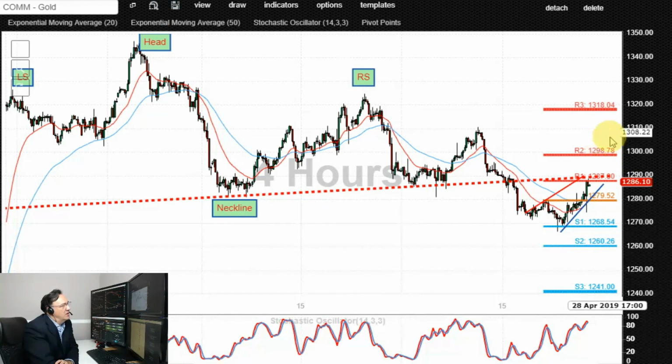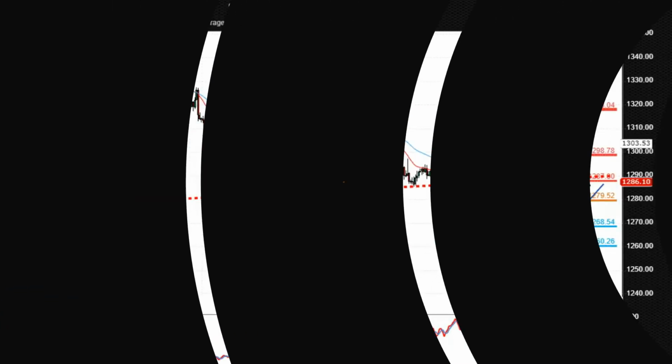Only an end of day close above 1300 would completely negate this topping head and shoulder pattern, and then it would morph into something else, opening the way for the retest of 1310, 1318, 1322, possibly even 1346 to the upside.